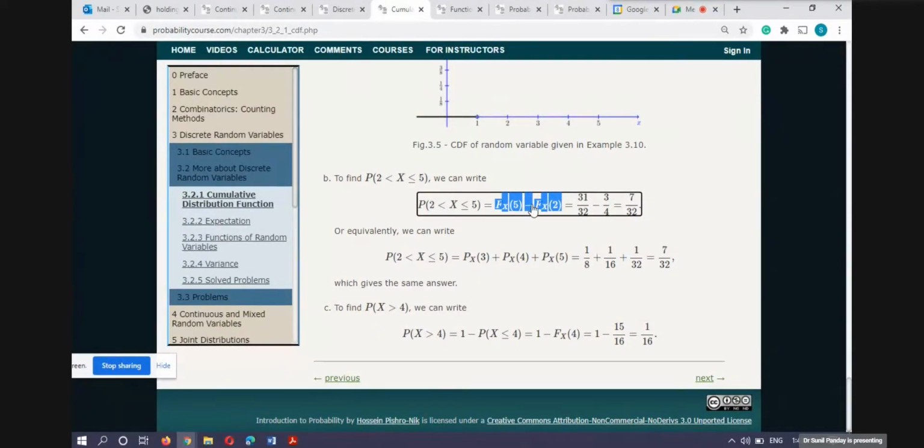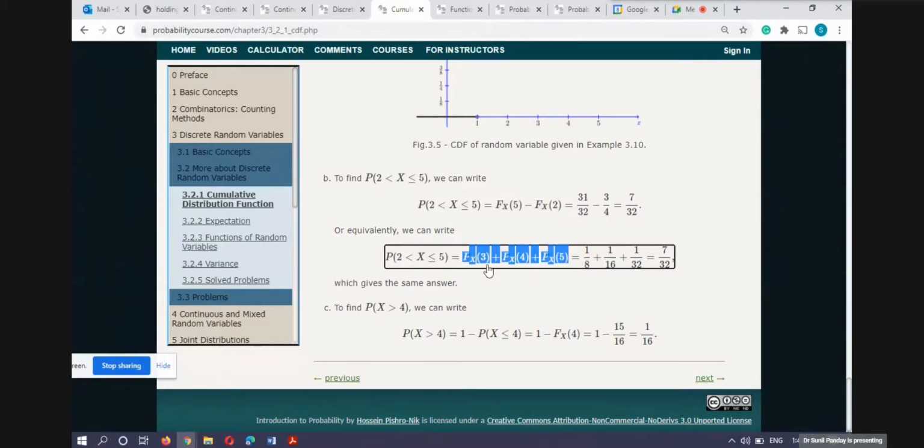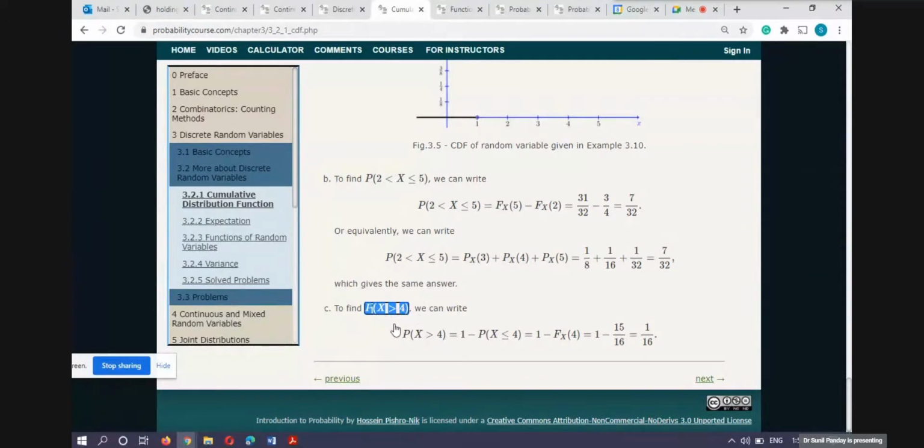But here I have both, the distribution function and the probability mass function. So this can also be used, because there are 3 integers coming: 3, 4, 5. So I strictly write, and I know that the probability is 1 by 2 raised to power 3, 1 by 2 raised to power 4, 1 by 2 raised to power 5, and after simplification, 7 by 32. Now this is again the probability that x is greater than 4. It is not possible to add 5, 6, up to infinity, so we always use this result.